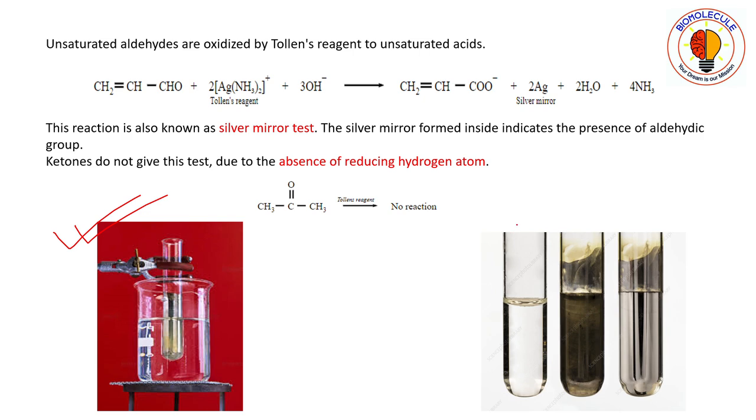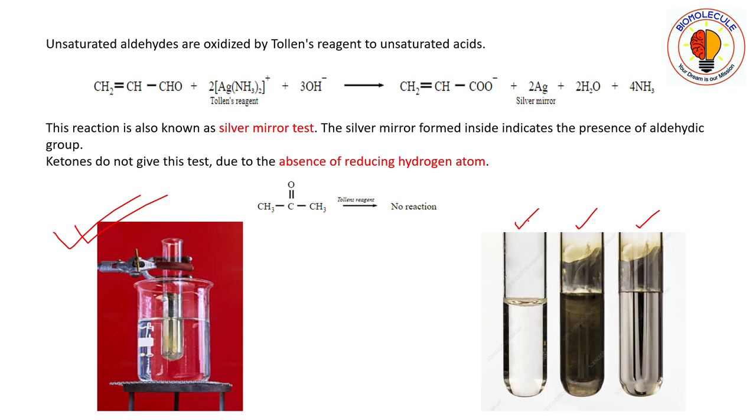So first, this is your Tollens reagent plus aldehyde. After heating for a few minutes, 1 or 2, you will get this kind of solution, that is a black-brown precipitate will start to form, which will later turn to this metallic silver, this metallic luster you will get on further heating.